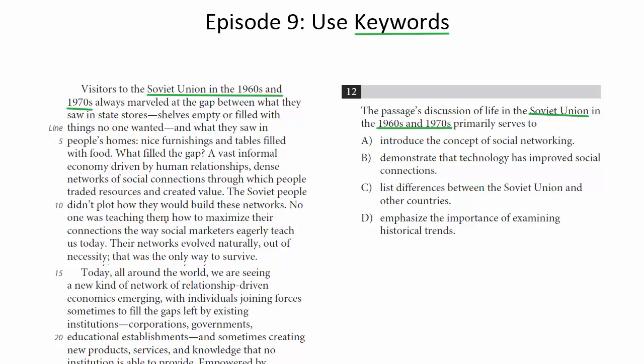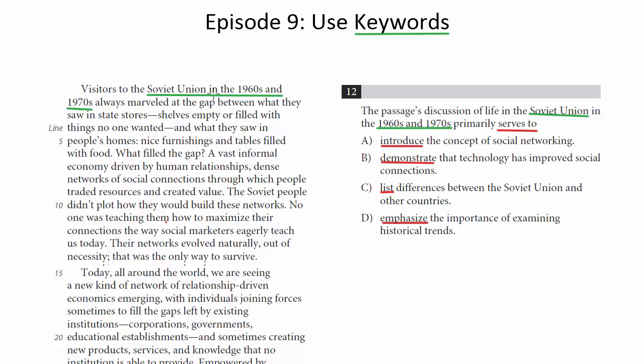Notice, just building on the previous question, this is another function question. Again, we see the phrase "serves to," and each of the choices begins with a verb, right? Introduce something, demonstrate, list, or emphasize. So what we want to know is why does the passage talk about the discussion of life in the Soviet Union? So let's go ahead and read this.